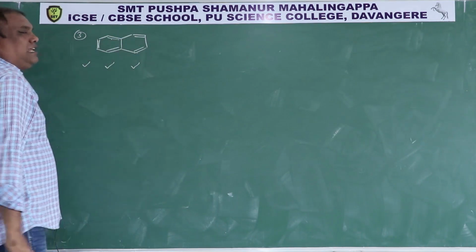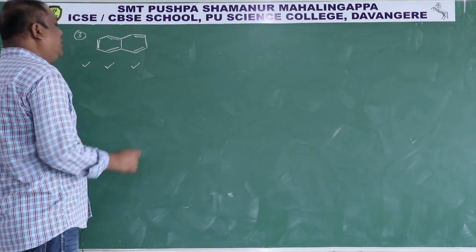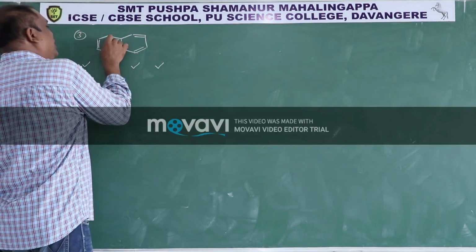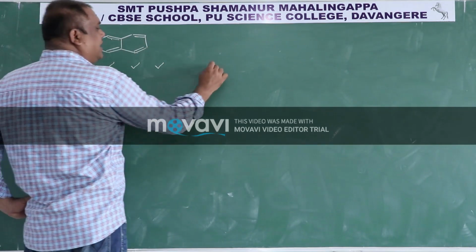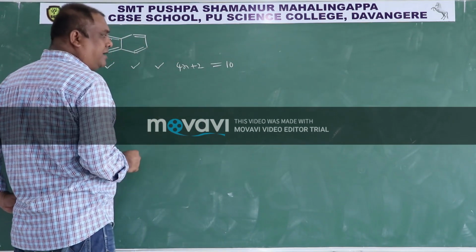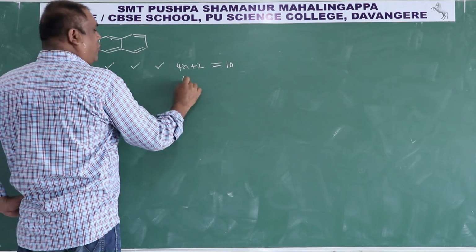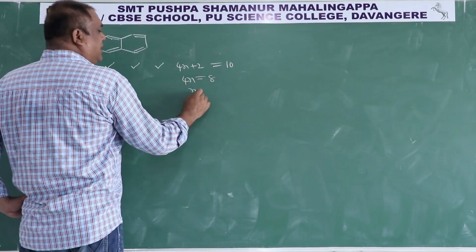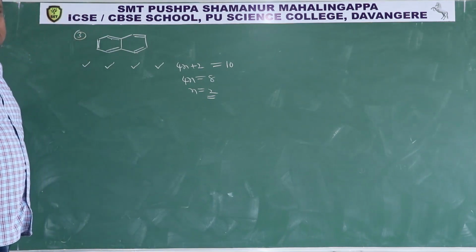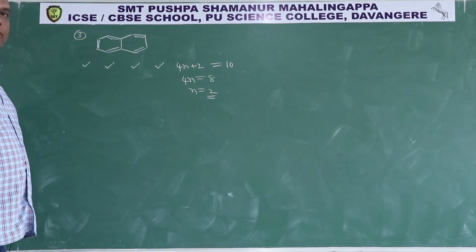So it is having cyclic resonance. Number of electrons in cyclic resonance: 1, 2, 3, 4, 5, 5 2s are 10. So 4n plus 2 is equal to 10. Then 4n is equal to 8. n is equal to 2. 2 is an integer. Therefore, naphthalene is aromatic in nature.